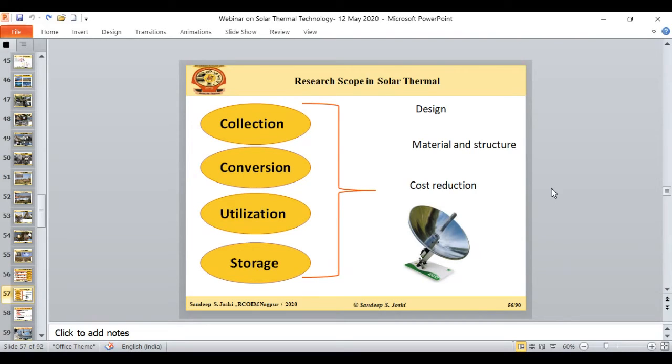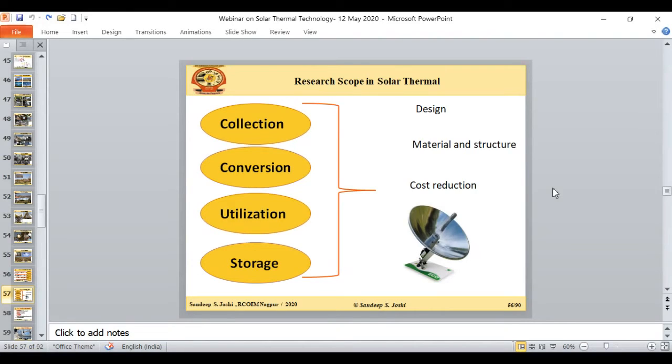And this is really possible when we go for a modular type of arrangement, like solar photovoltaic. In a solar photovoltaic system, if I have the capacity to invest 1 lakh rupees, I can go with a 2 kilowatt system. If in the next year I have the capacity to invest 1 lakh rupees more, I will again go with a 2 kilowatt system. But in the case of the solar thermal system, it is not happening.